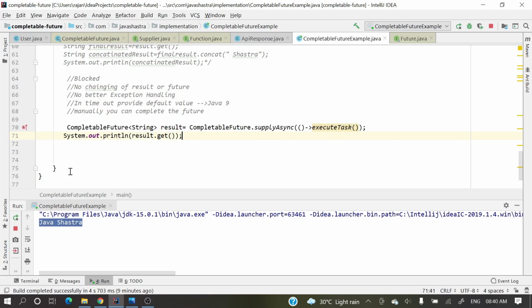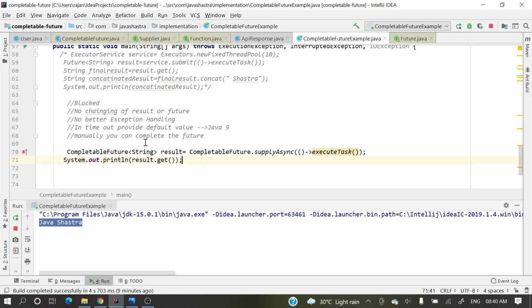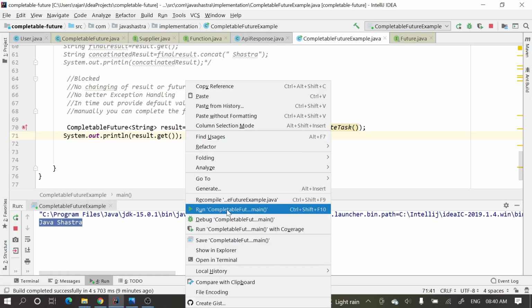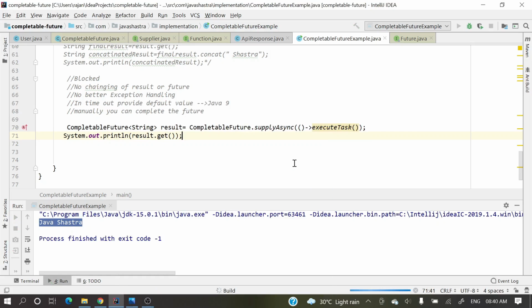Now let's run this one. I have commented everything else out. First we'll run this basic one, and then we'll see how it is non-blocking. It will return Java, so we'll see Java. Okay, it's printing Java now.